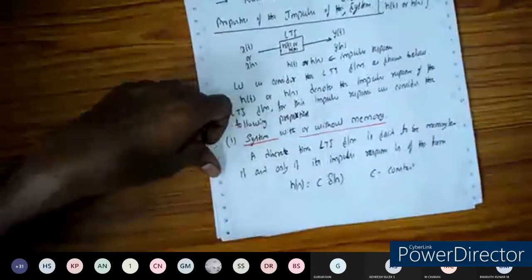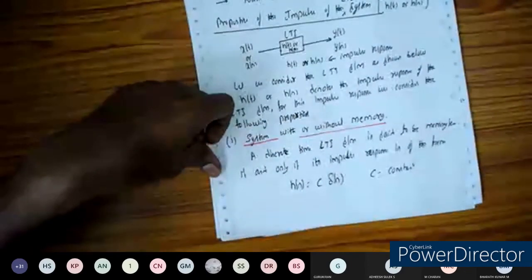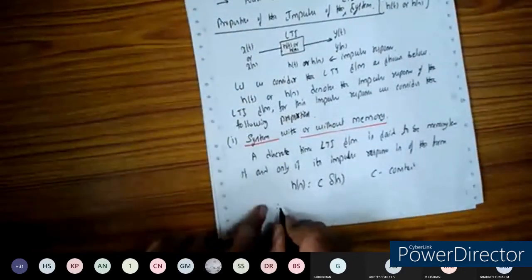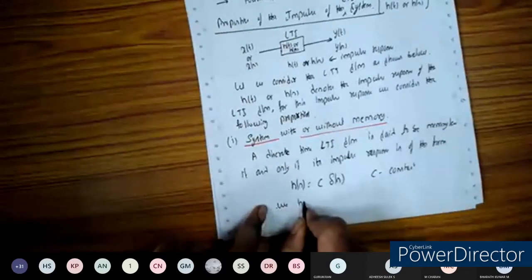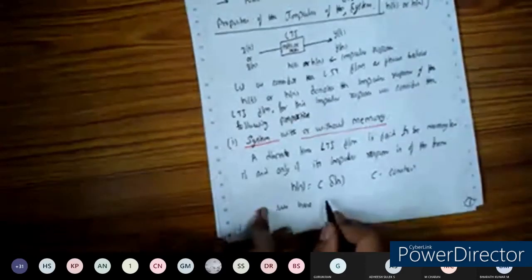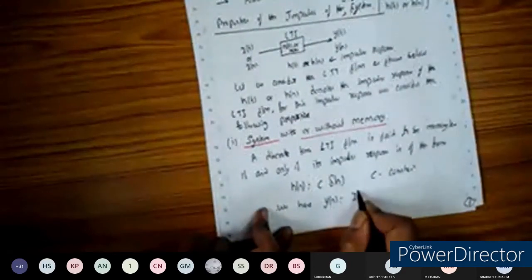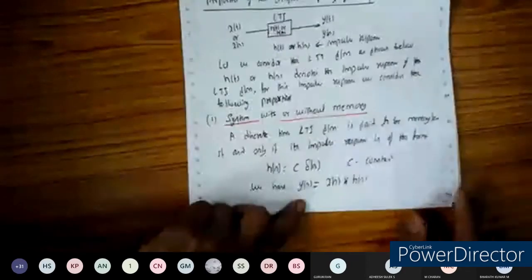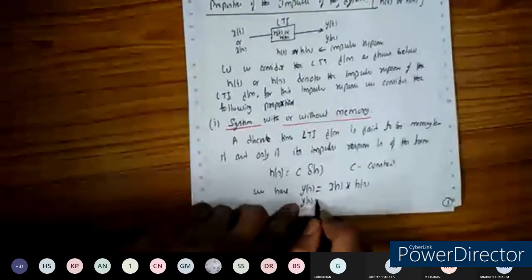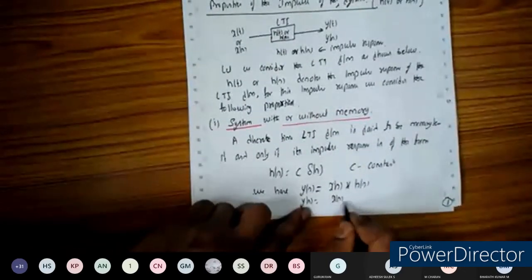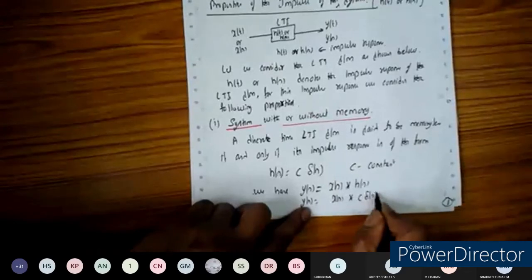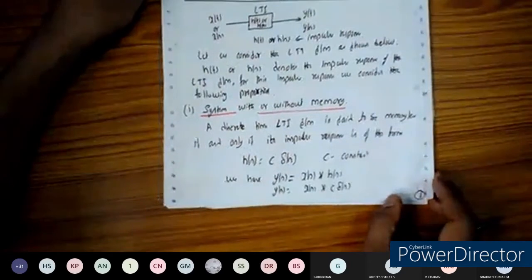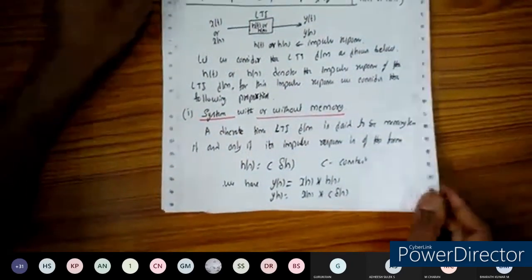You can take h of n equal to C delta of n, where C is a constant. So we know that for the LTI system, y of n is equal to x of n convolution with h of n. Let us substitute for h of n. So it is nothing but x of n convolution with C into delta of n.